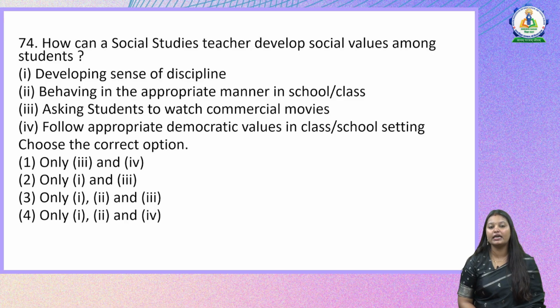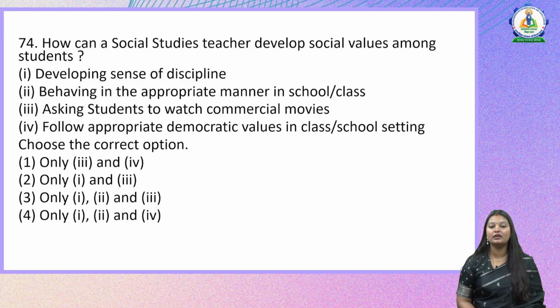How can a social studies teacher develop social values among students? So let us look at the 4 ways they have mentioned. Developing sense of discipline, behaving in the appropriate manner in school or class, asking students to watch commercial movies, follow appropriate democratic values in class or school settings. So if you see all of these 4 ways by which the teacher can develop social values, there are a few which we can remove. So the first one, that is developing sense of discipline.